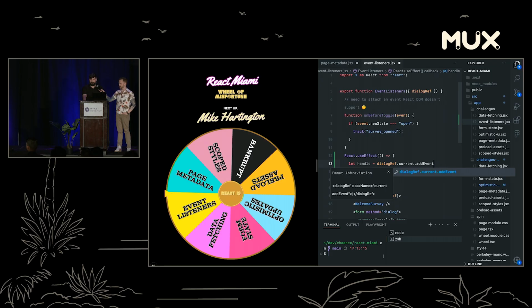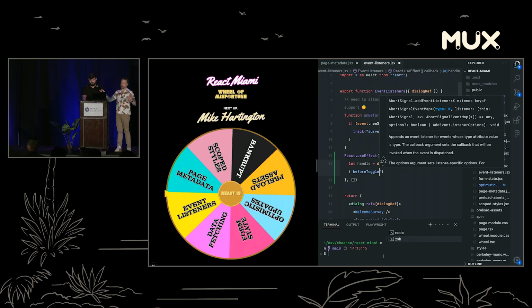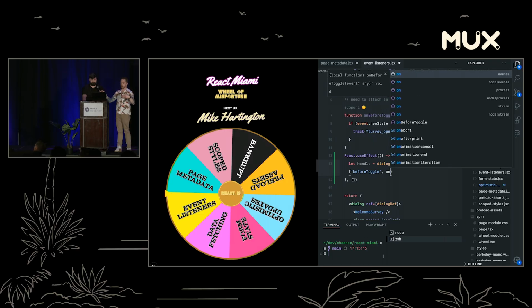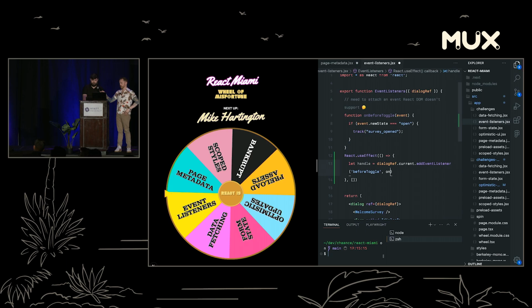My keyboard's not split. So we're adding an event listener. Okay, cool. And what's the event called? beforetoggle. And if you don't know, as you might imagine, it is fired before you toggle the state of a dialog. So the idea here is that when you open the dialog, it's going to call this function that's going to do some tracking for us, but it's going to do that before you actually toggle the dialog.